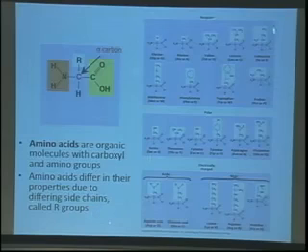Now, what I'm showing you here are the 20 amino acids classified according to their chemical properties. There's a set of amino acids shown at the top that are nonpolar. Nonpolar, so that means that they tend to what? They tend to hydrogen bond? No, right? They tend to not hydrogen bond. So these tend to make hydrophobic kinds of interactions.